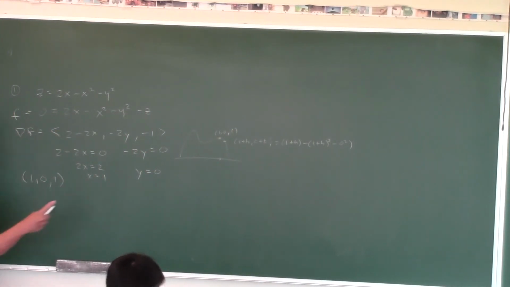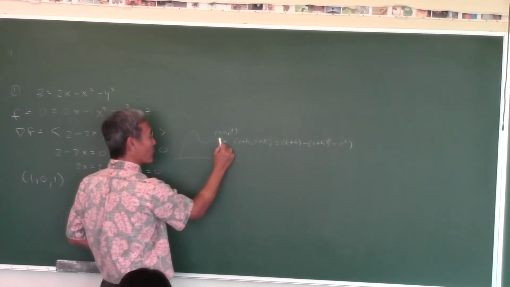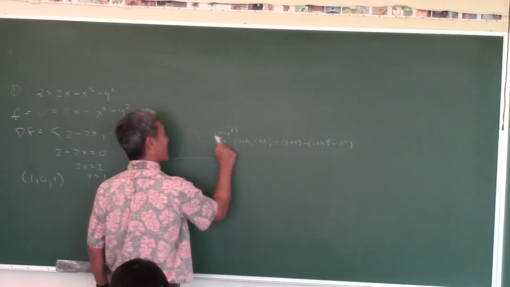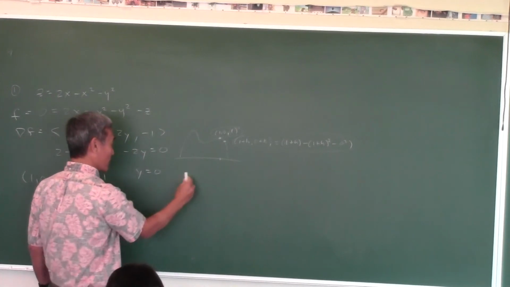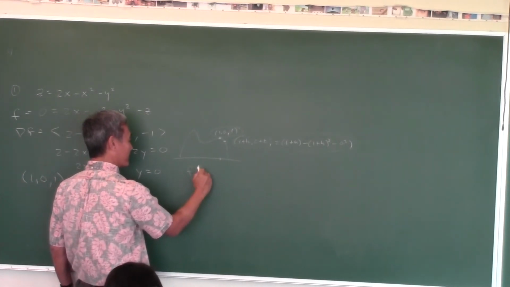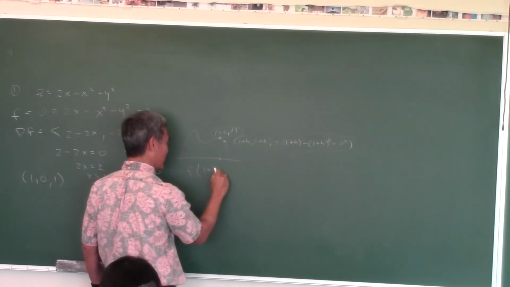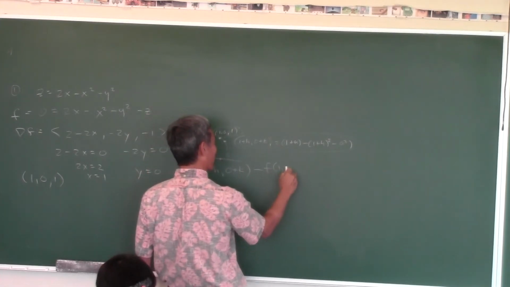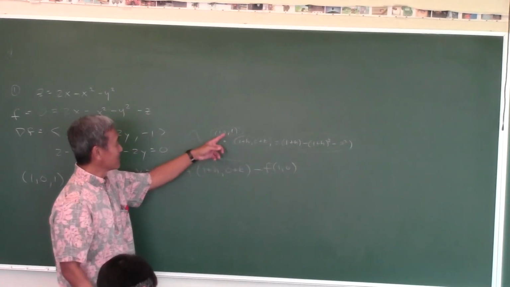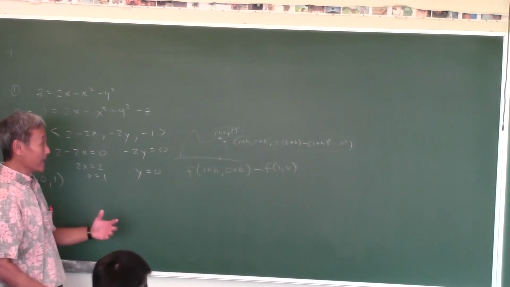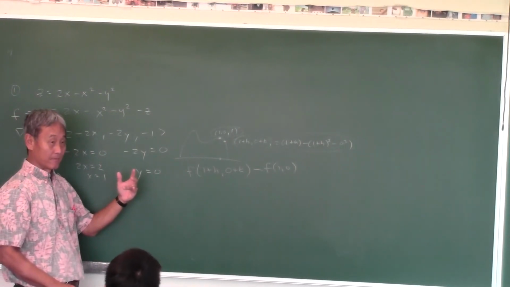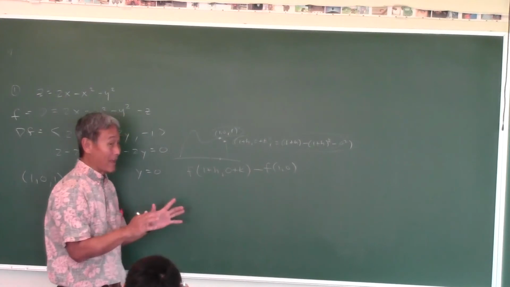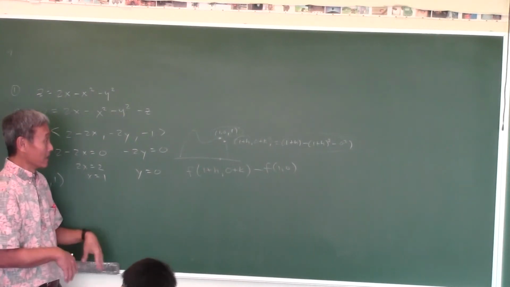Now just think, common sense. How do you figure out if this is a max, min, or neither? If this were a maximum point, what would happen if you subtract this from this? In other words, if I subtract f of (1 plus h, 0 plus k) and then I subtract f of (1, 0), if it's negative for all values of h and k, not just for some values of h and k, then wouldn't that be a maximum point?